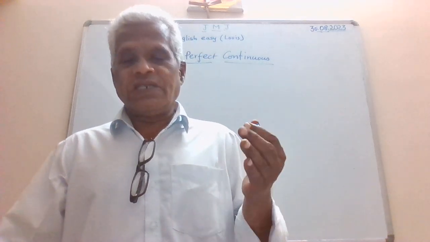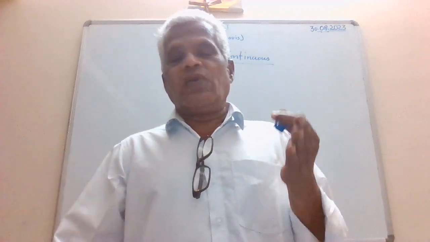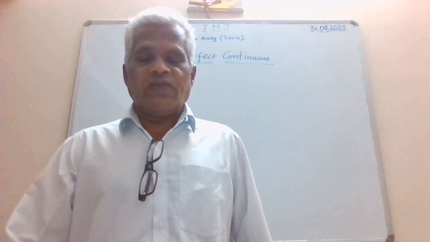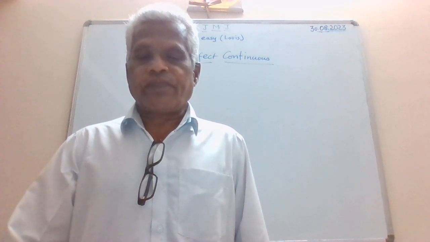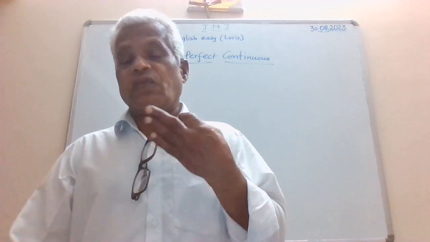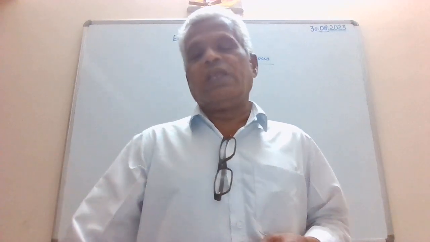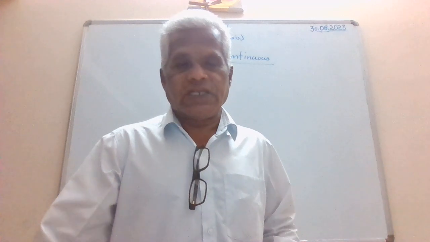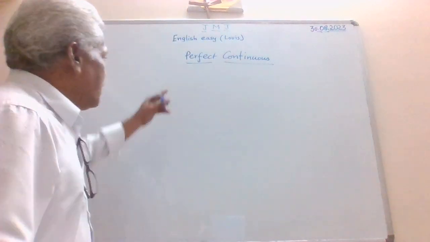Then in perfect tenses we also discussed about have, has plus the past participle form of the verb, future perfect tenses. Now today we are going to look at the perfect continuous tenses.